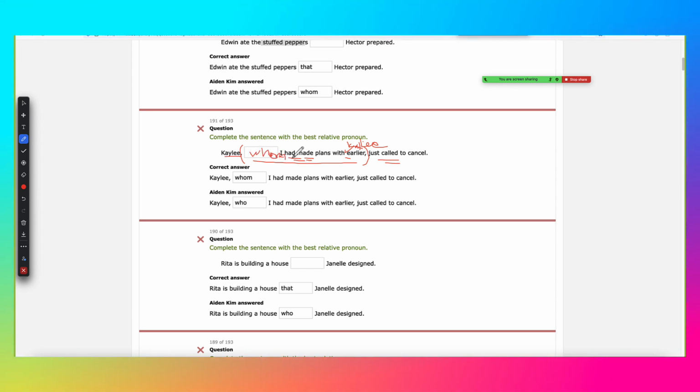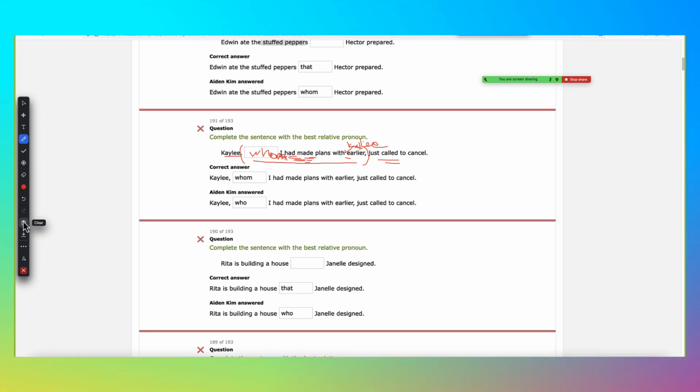Here's another quick easy way. If you see a subject and a verb in this dependent clause, the moment you see subject and verb, it will be whom, not who. If you don't have a subject in front, like, let's say, Kaylee who had made, then, although it changes the meaning, at least grammatically you will have to say the word who. So that's one quick easy way to tell the difference between who and whom. How about the next one?